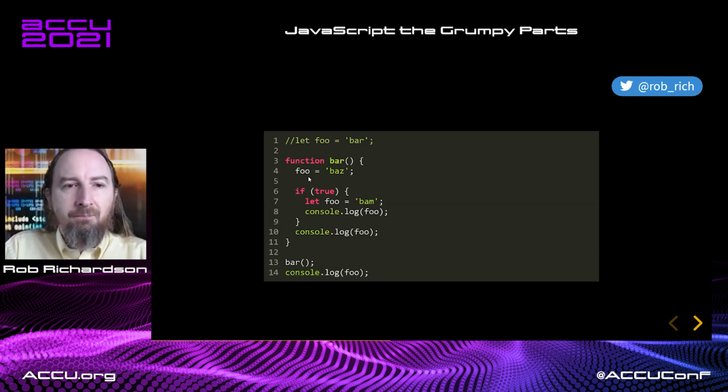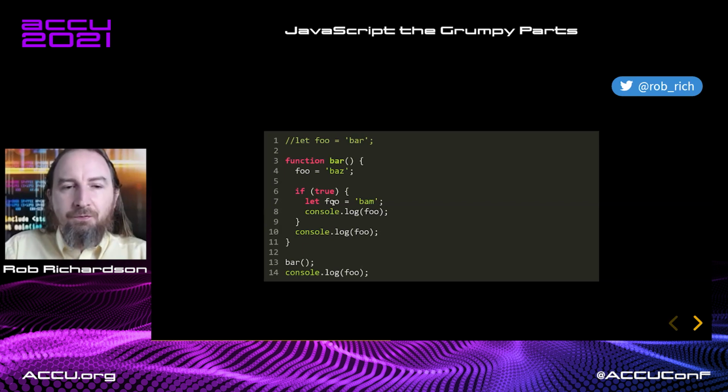We can't find one. Go look in the outer scope. We can't find one. We'll keep climbing up scopes until we get to the global scope. There's no foo there. So the compiler will create one for us. We now have a global foo variable, and we'll set it to Baz.